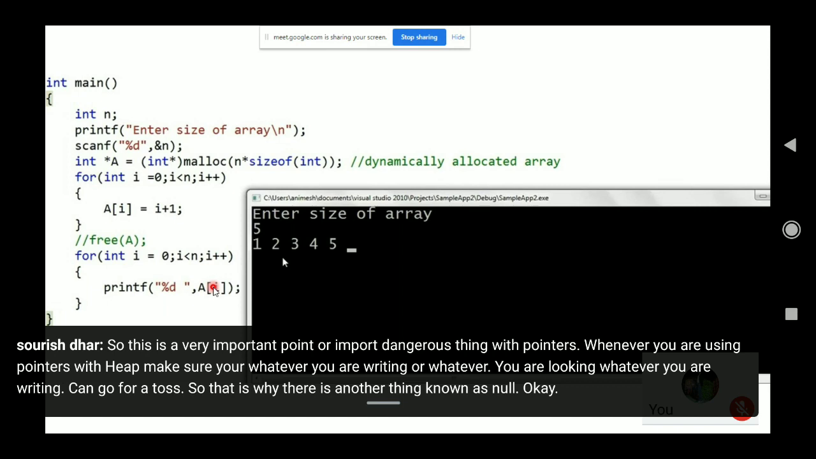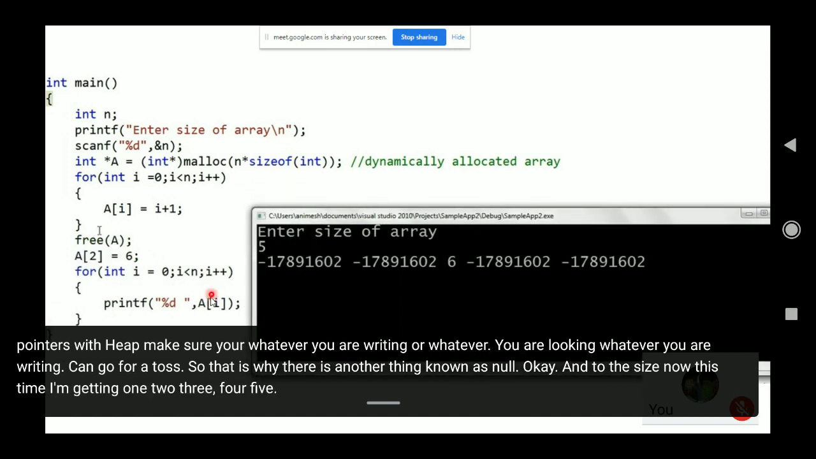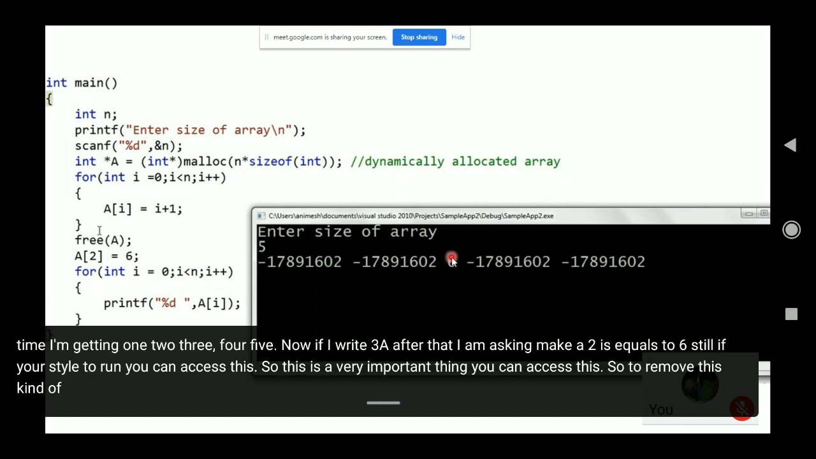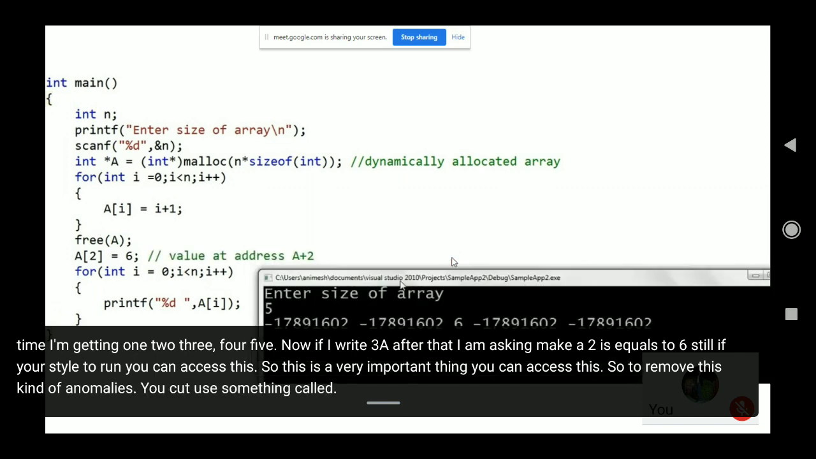Enter the size. Now this time I am getting 1, 2, 3, 4, 5. Now if I write free A, after that I am asking make A2 equal to 6. Still if you try to run, you can access this. So this is a very important thing. To remove this kind of anomalies, you can use something called null.